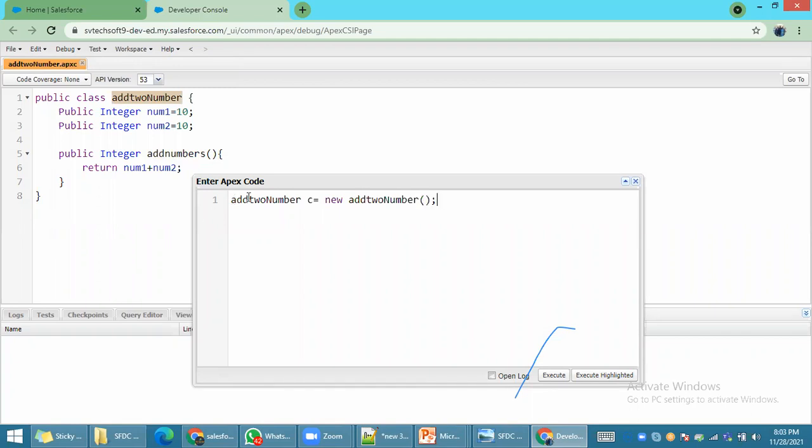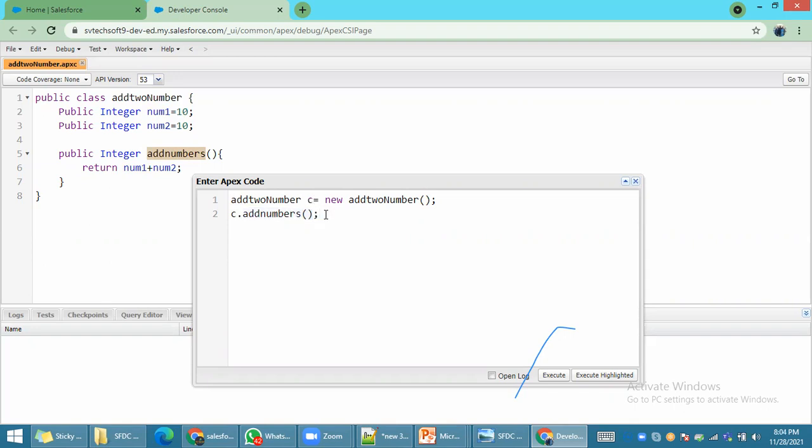Instance means you have to create an instance of your object. From this particular instance only, you have to call your variables or methods. To call a variable, you call c.number1. If you want to call the method, you call c.addNumber. This is the method structure, right? You have to call your method by using your class instance.